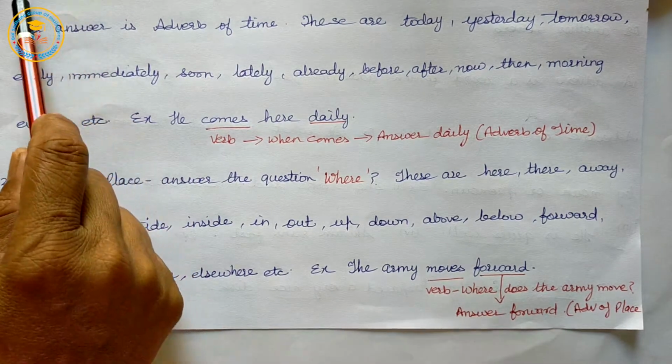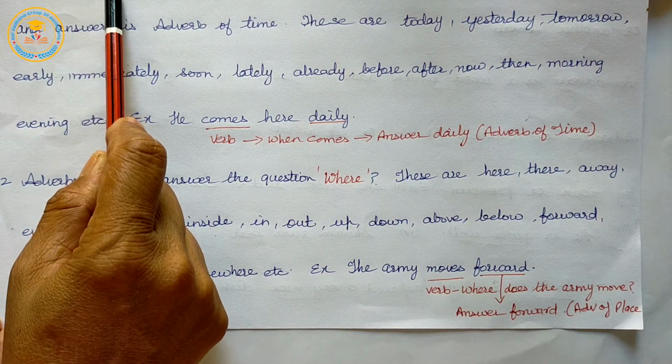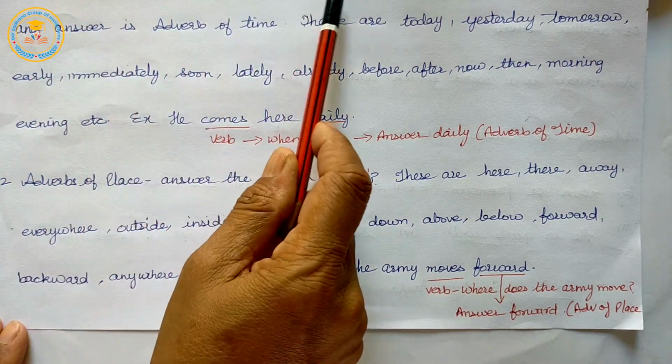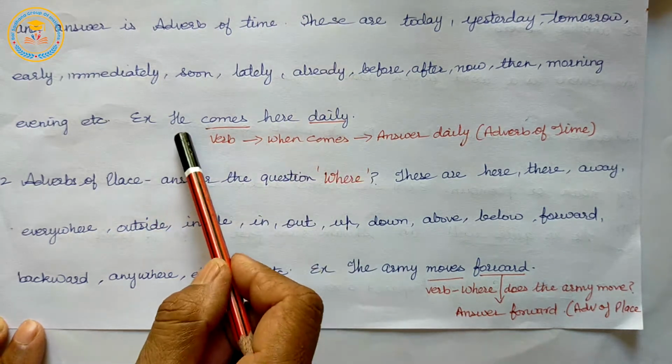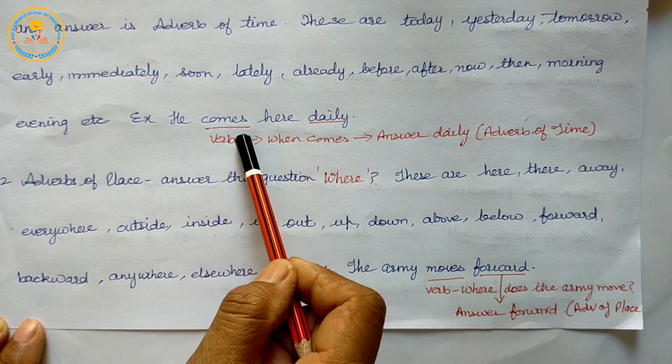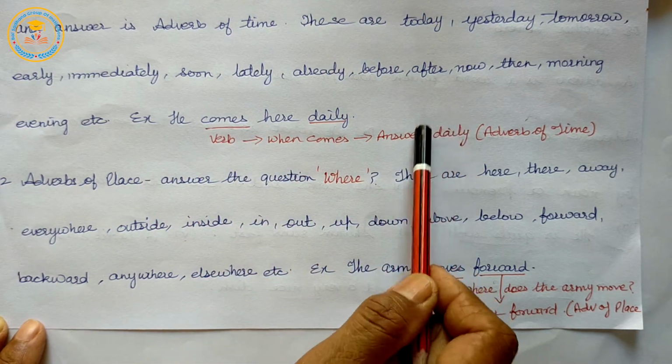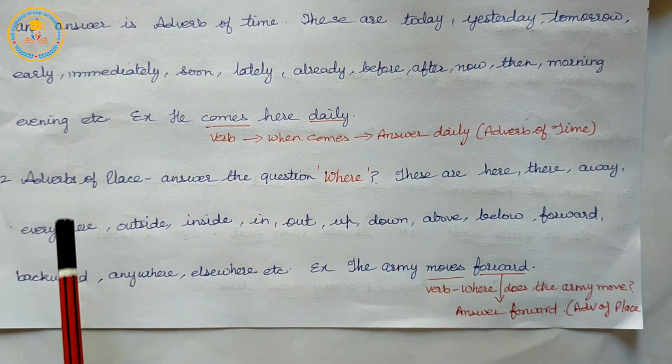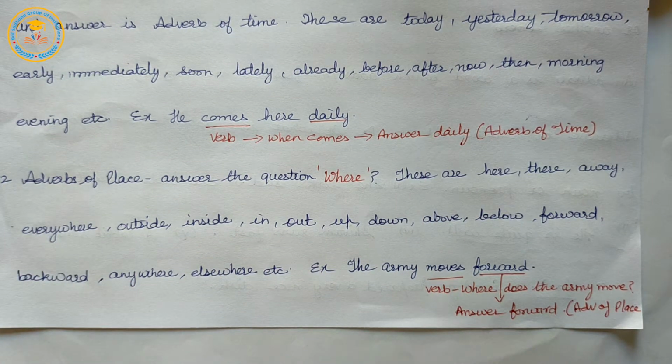Adverbs of time answer the question when. He comes here daily. When does he come? He comes daily. So daily is an adverb of time, and adverbs of place answer the question where. Example: The army moves forward. Where does the army move?